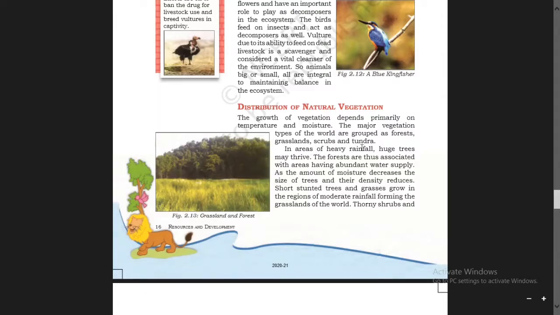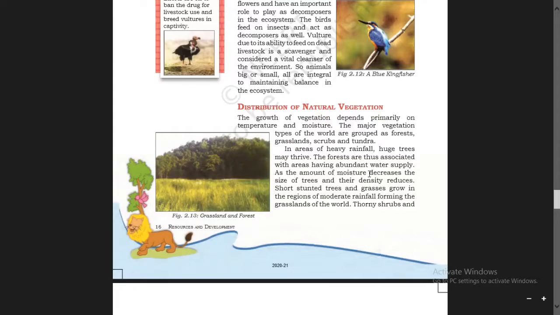In areas of heavy rainfall, huge trees may thrive. Those places which receive heavy rainfall, huge trees may thrive there. The forests are thus associated with areas having abundant water supply. Abundant means sufficient water supply is there. It is because of heavy rainfall there.